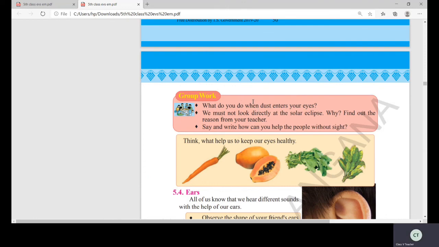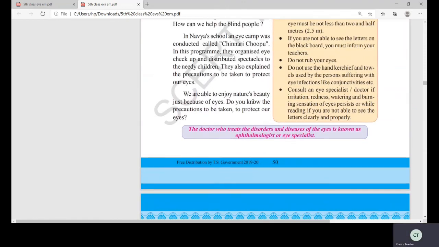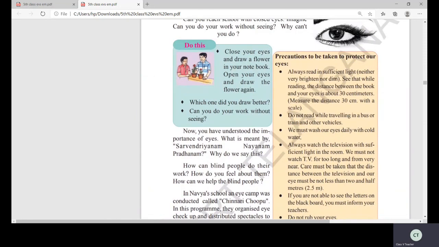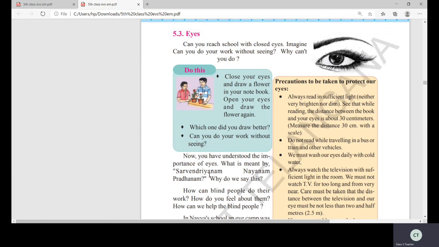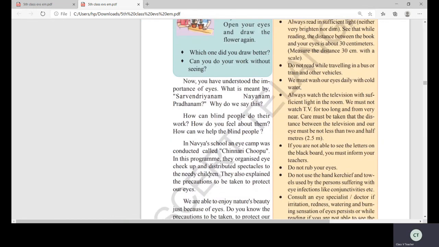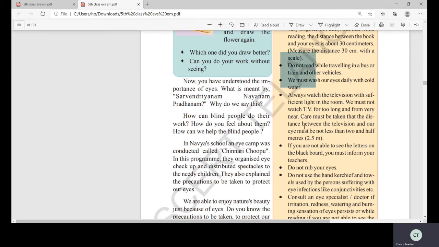Okay, children, understood about these eyes? I have taught you the precautions to protect our eyes. Once again, read the lesson. Children, they said sarvendriyanam nayanam pradhanam. But what I say is every indriyam is very important. Total body. Such a body, God has given everything. Such a body, we have to protect with great care. Don't jump here and there and get hurt, and don't trouble your body. So please take care of your body and keep it clean, and daily follow these precautions to take care of your eyes.